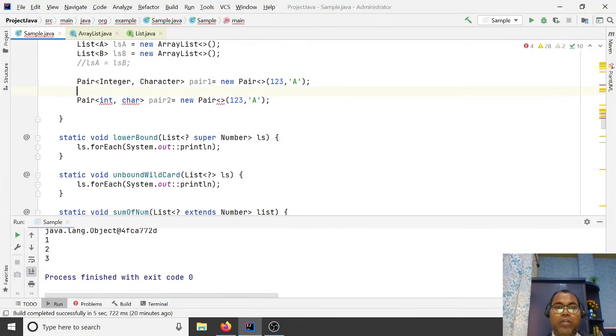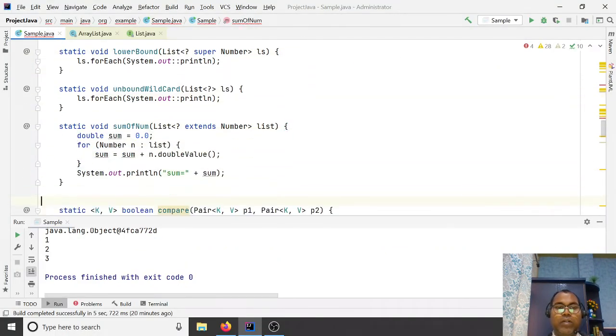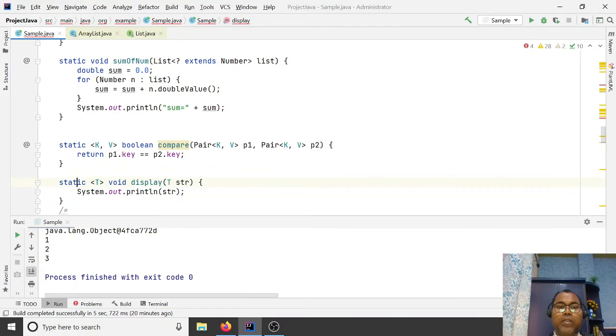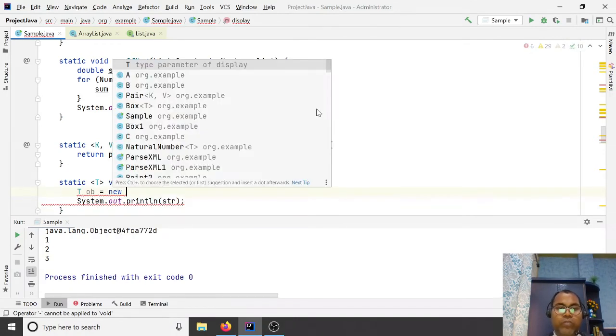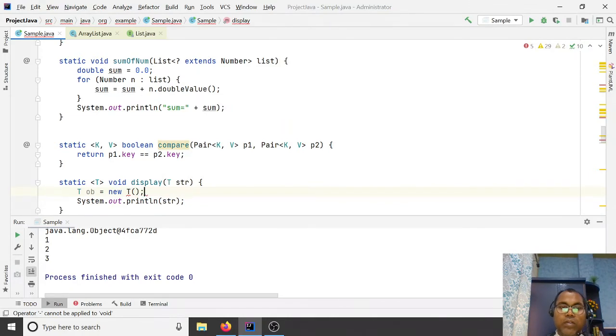So let's say you have display as a method. If here you are trying to say T ob equal to new T, T is not any specific type. At runtime, whatever you pass, accordingly a new object is created.